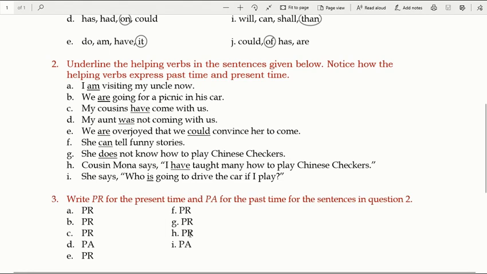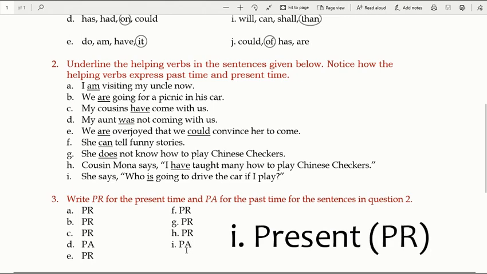And the next one is again PR, that means present. I have taught. मैंने सिखाया है. It is present. Okay, and we'll move on to the last one. There is a slight mistake over here. I will send another PDF to you once again, correcting this mistake. It is not past, but it is present, okay?